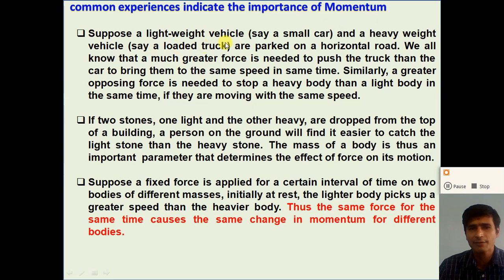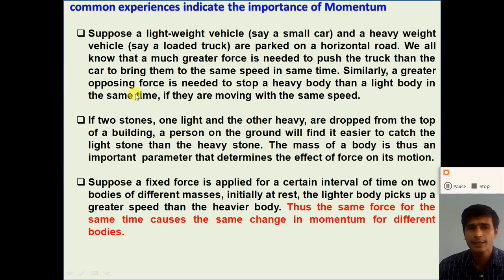Suppose a lightweight vehicle, say a small car, and a heavyweight vehicle, say a loaded truck, are parked on a horizontal road. We all know that a much greater force is needed to push the truck than the car to bring them to the same speed in the same time.